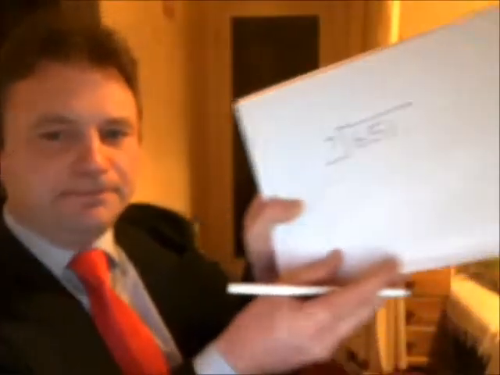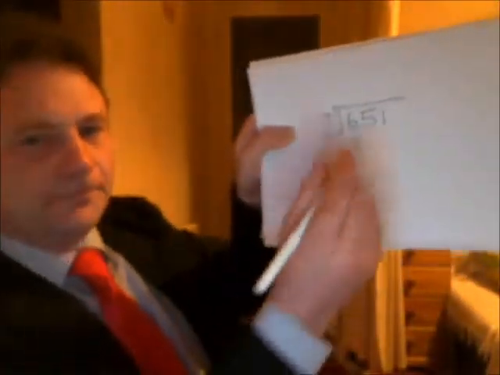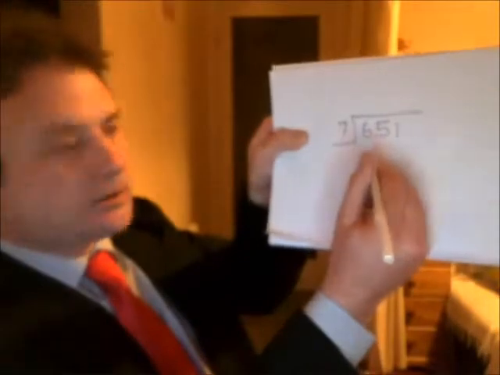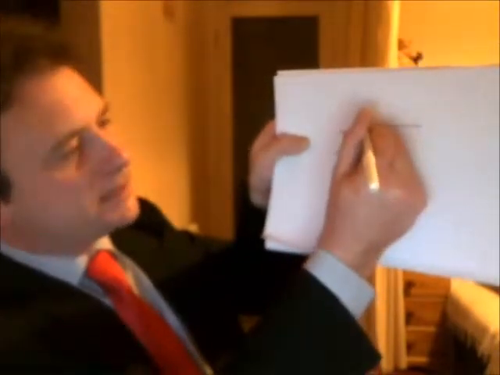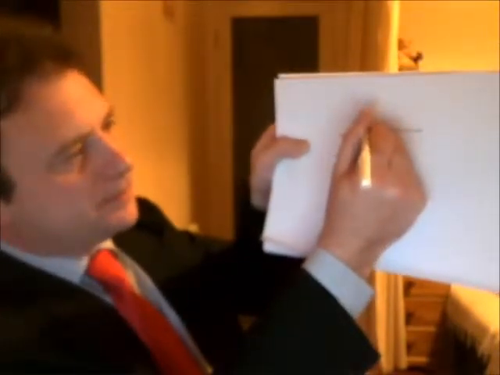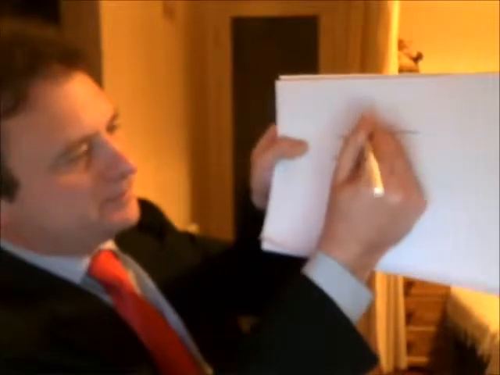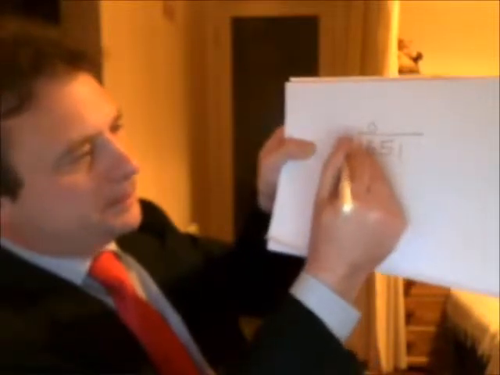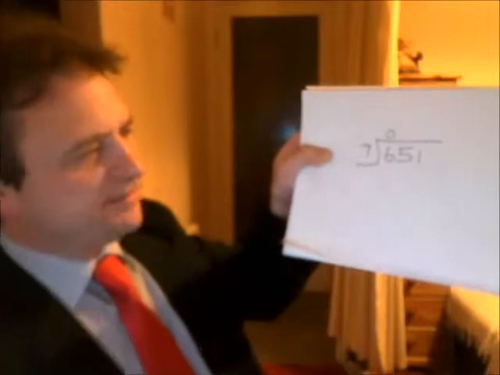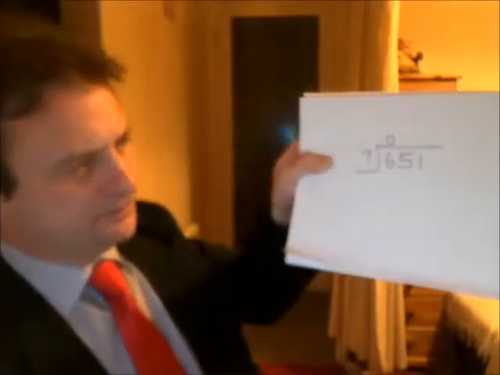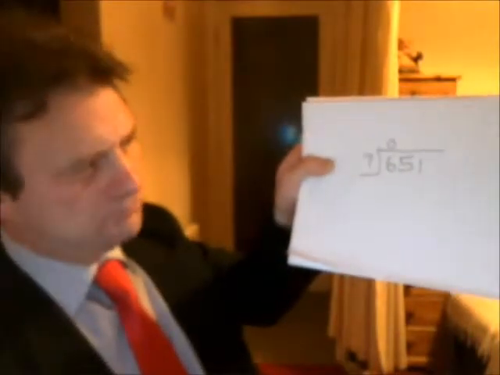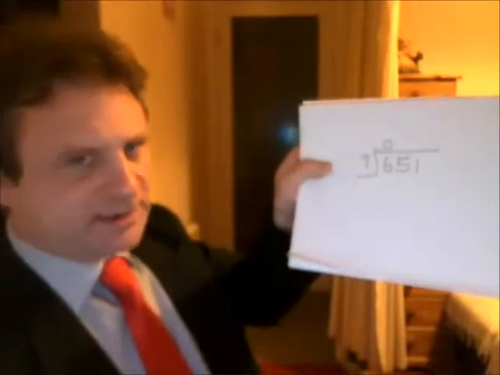So we're just going to do it this way. 7 into 6, does it go? It certainly doesn't. Now, you can put a 0 up there. 7 into 65, does that go? Well, I've never been very good at my 7 times table.